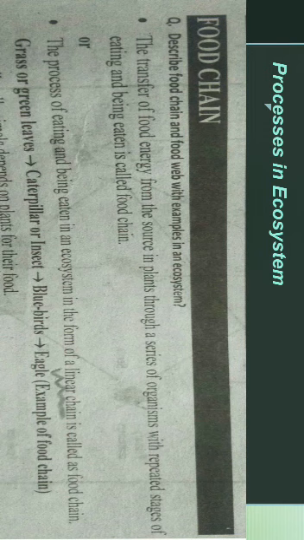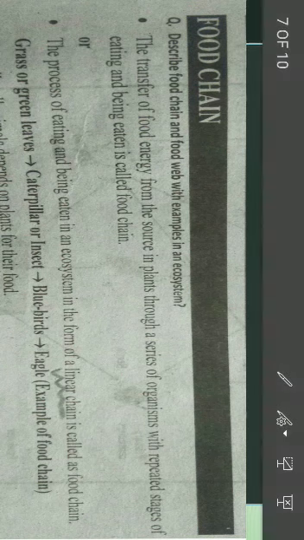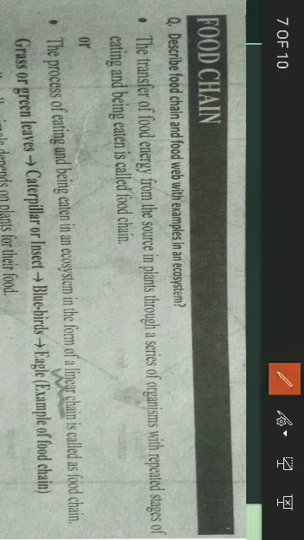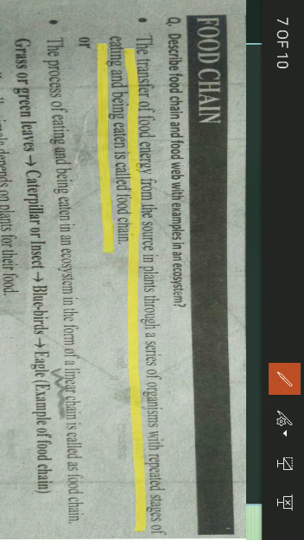Next topic we will start now. This is the processes in ecosystem of our today's lecture. Processes in ecosystem is categorized under the headings food chain and food web. The first heading is food chain. And what is food chain? The transfer of food energy from the source in plants to a series of organisms in repeated stages of eating and being eaten is called food chain. There is another definition that is simpler, and you can learn it.